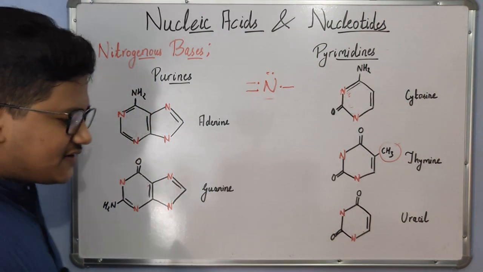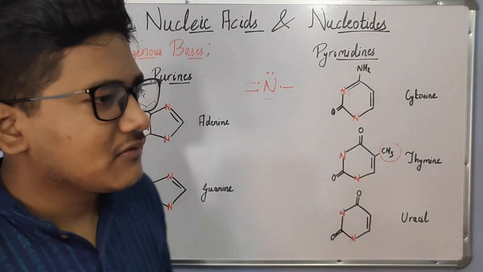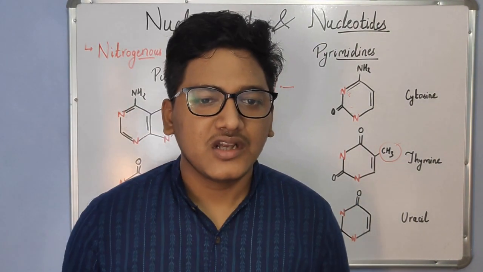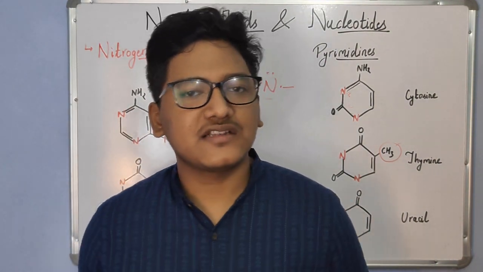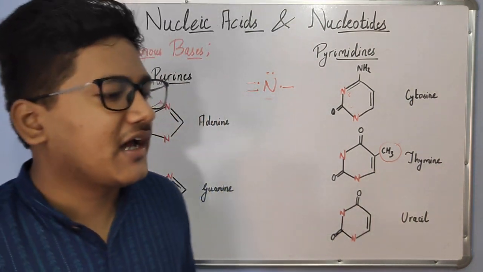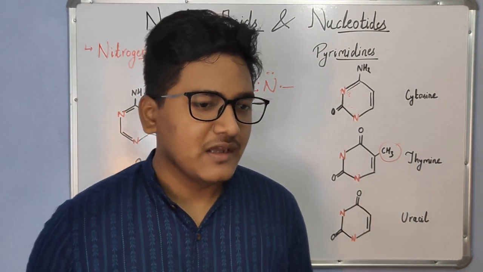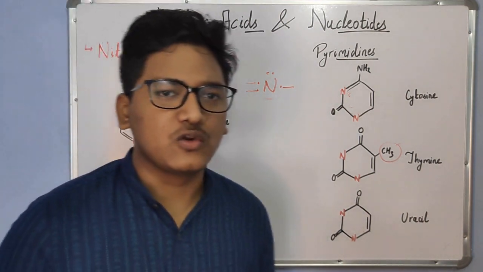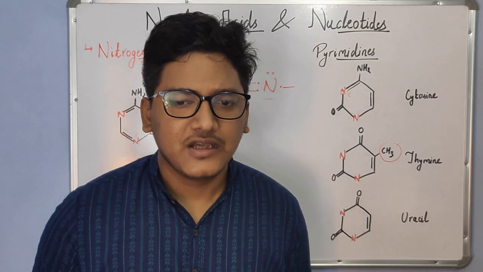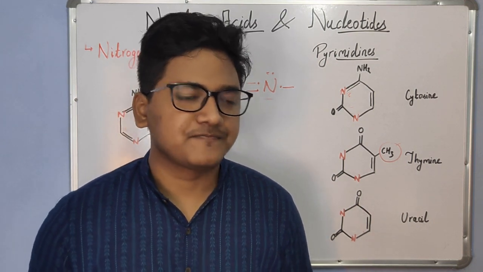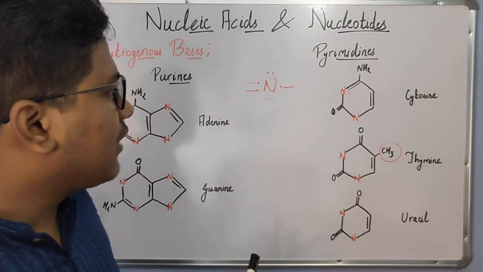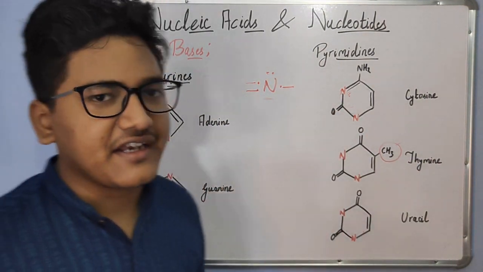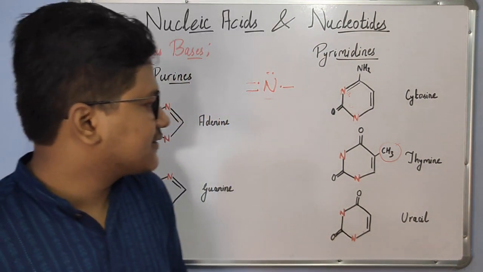And it is interesting how these 5 molecules were chosen, or why these nitrogenous bases were chosen to take part in such a big process, that is the DNA and RNA, which hold the genetic information. And that is still an unexplored area, because out of all the various molecules, why only these molecules were chosen? That is something we need to consider, and we will look into how these molecules are arranged in DNA and RNA in the subsequent classes.